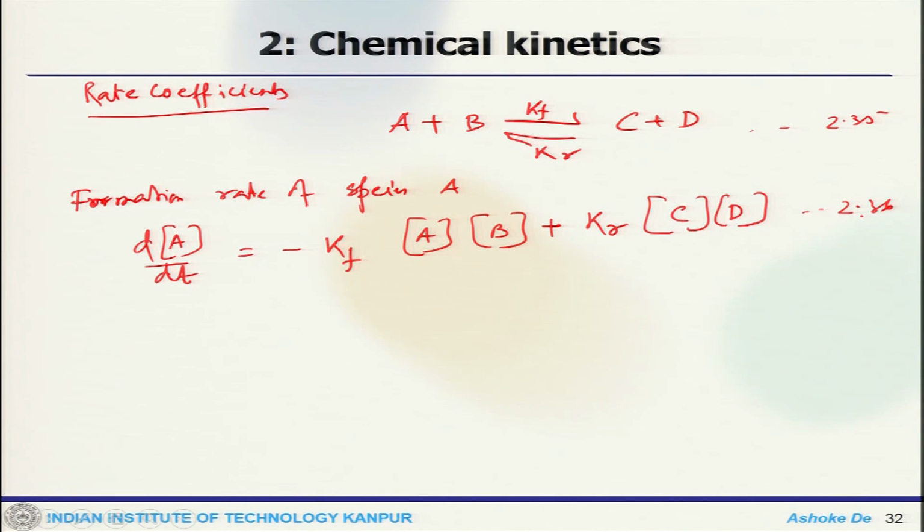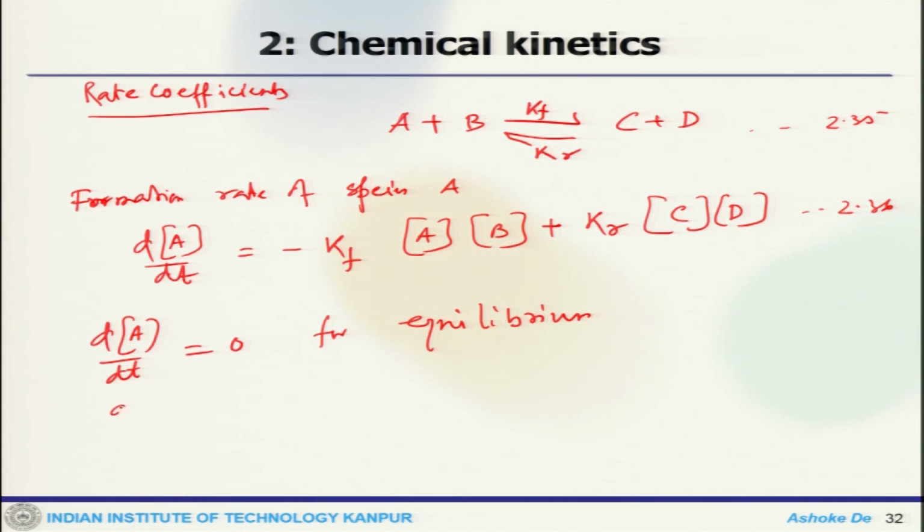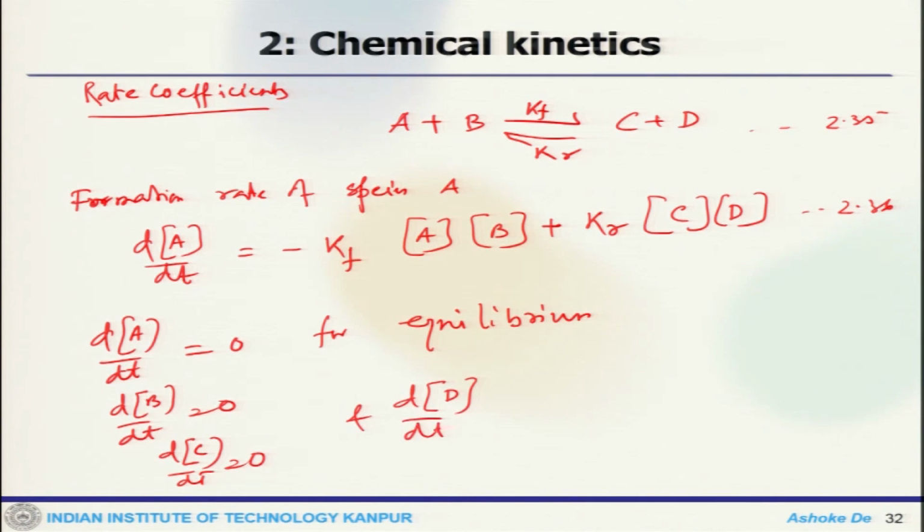So, for equilibrium, the time rate of change of A must be 0. So, essentially dA by dt is 0 for equilibrium, and that is true for the others also: dB by dt 0, dC by dt 0 and dD by dt 0.